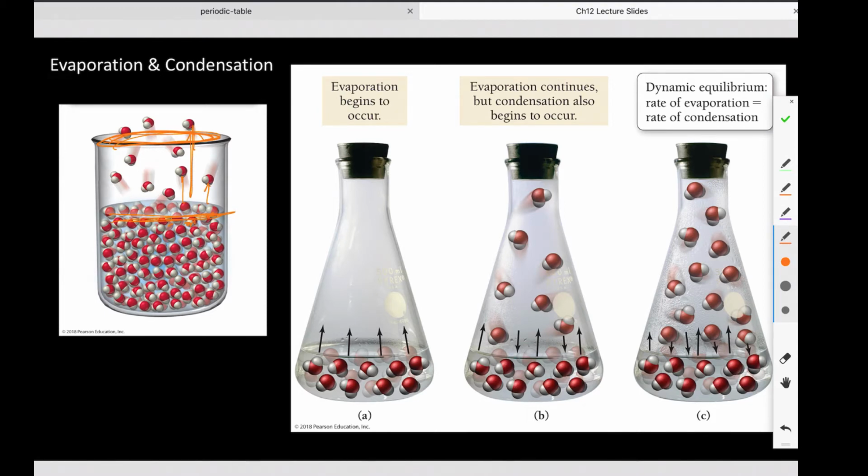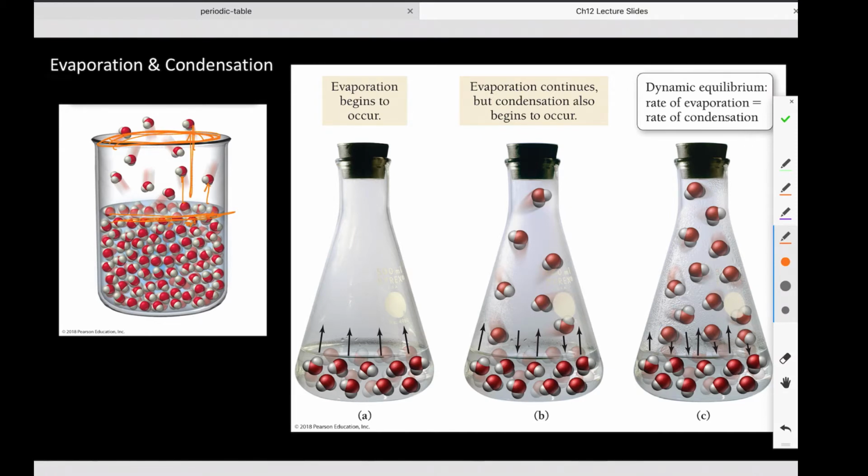And obviously, the longer it sits there open, it will continue to do that. There is a net evaporation. So over the course of time, if you leave a glass of water out and open, over the course of a week or so, it will all be gone eventually, which is one of those life things we all know.